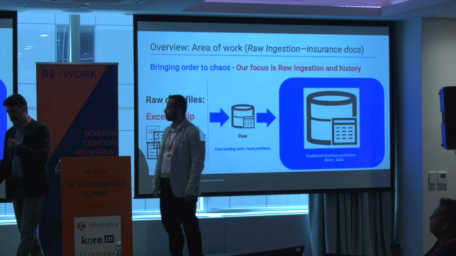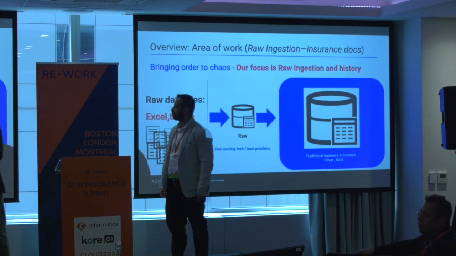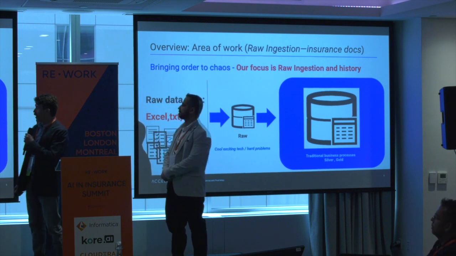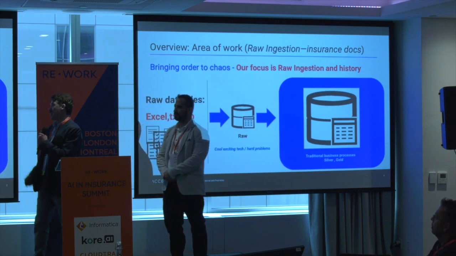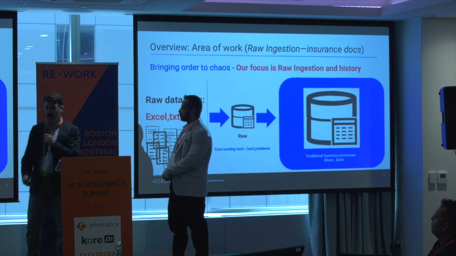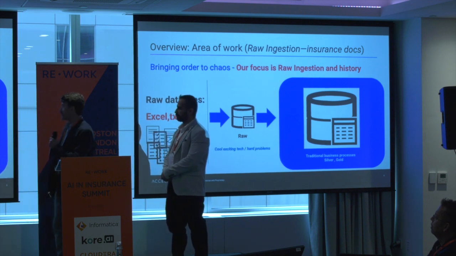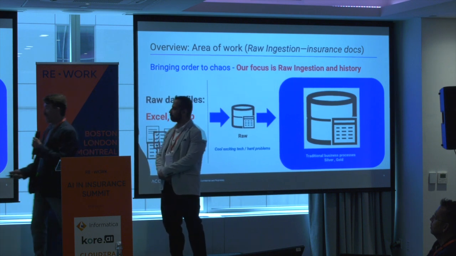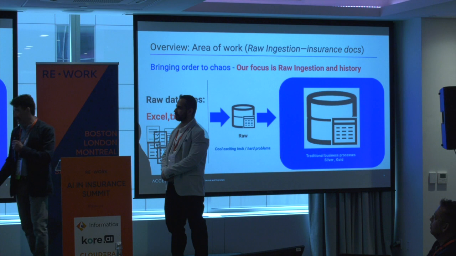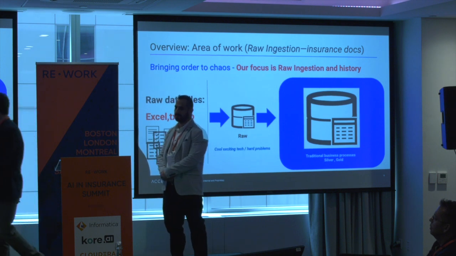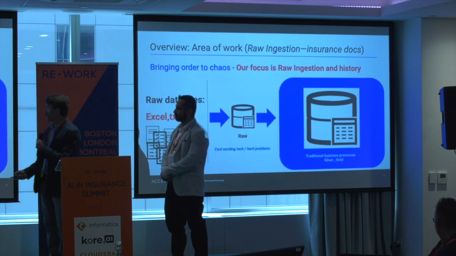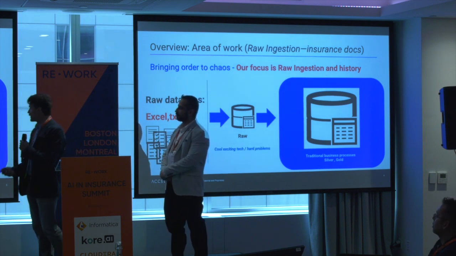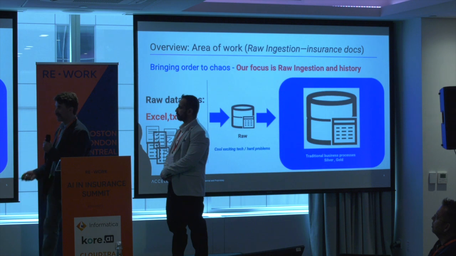So it seems like in the insurance industry, we're all dealing with messy data. On the left side here, you can see that we have a lot of raw data files. These are our insurance documents from many members. We have a lot of insurance companies that we are partners with, so they have a lot of variety in their data. What we're trying to do is get this chaotic outside world of data into our traditional business processes.